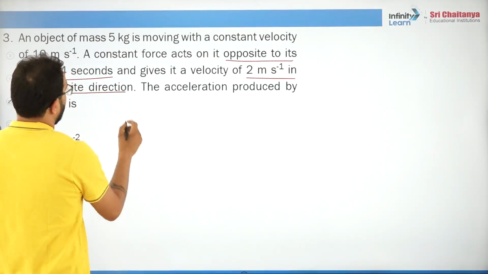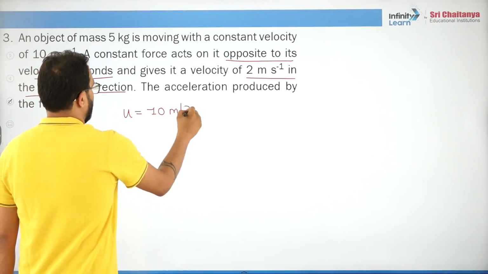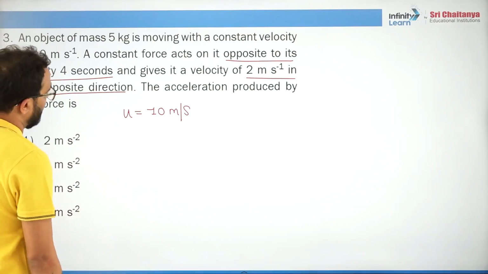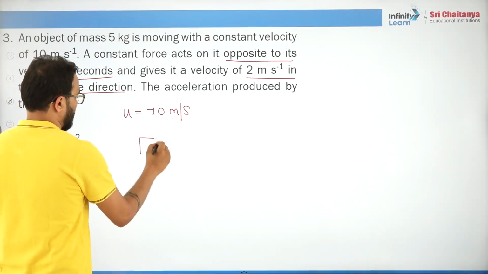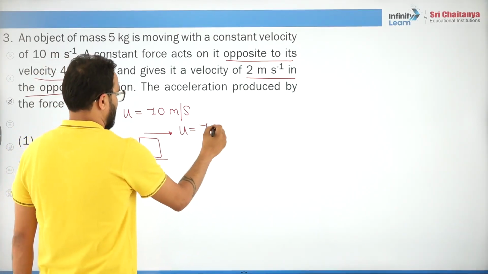You will say initial velocity is 10 meters per second. A constant force acts on it in the opposite direction. So this is the block. It starts with this initial velocity u, which is 10 meter per second.